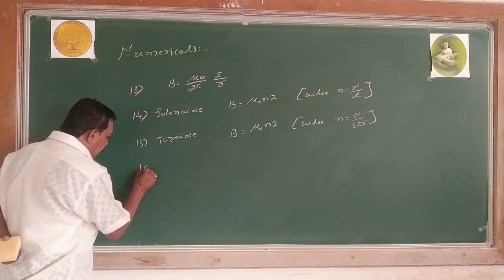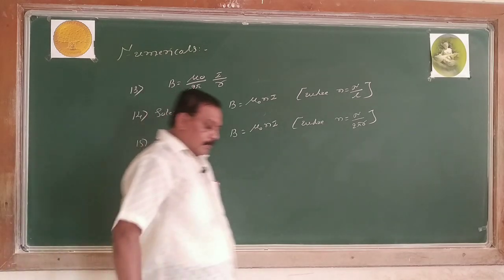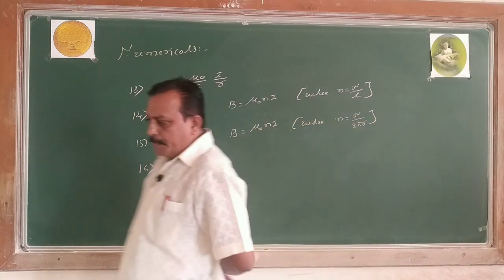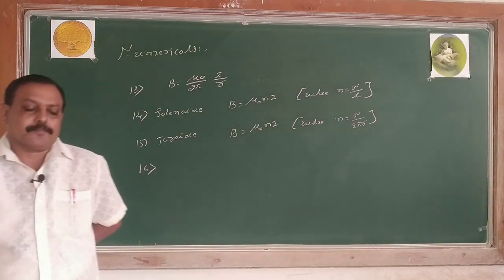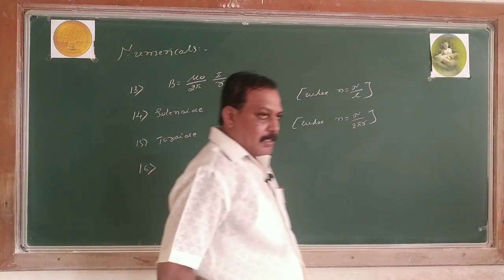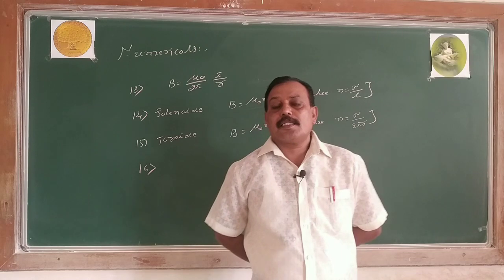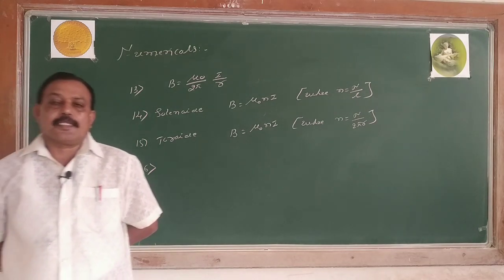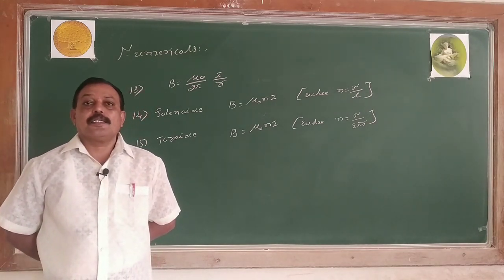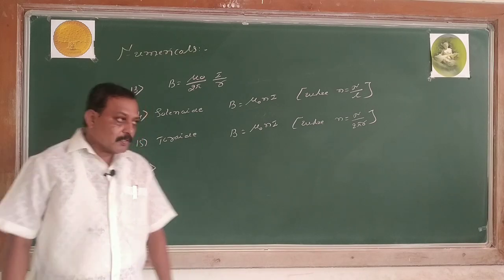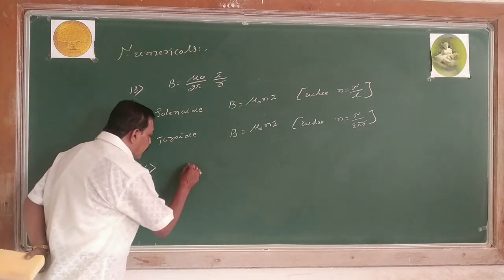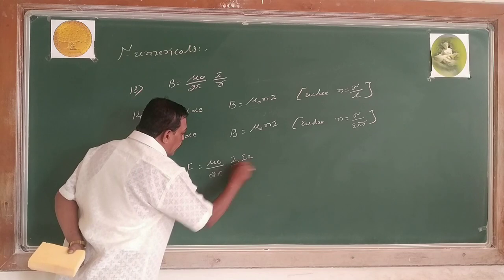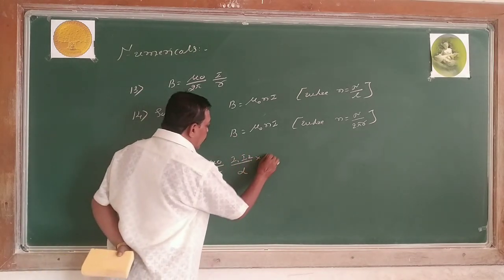After this, force experienced by current carrying conductors separated by a small distance d. If I take two parallel conductors separated by a small distance d and carrying current either in the same direction or in opposite directions, like currents attract, unlike currents repel. Then the force between the two parallel conductors is F equals mu naught divided by 2 pi, product of the currents divided by distance, into length of the conductor.